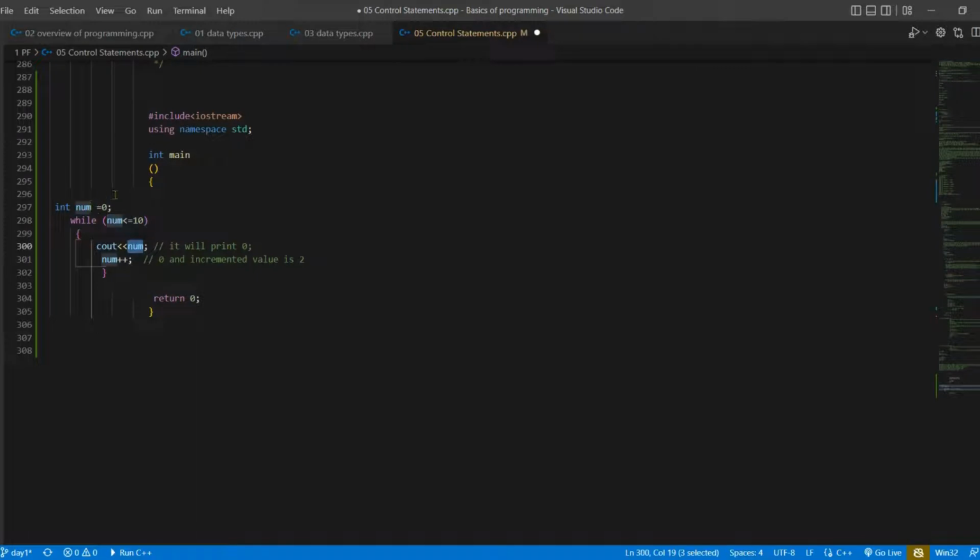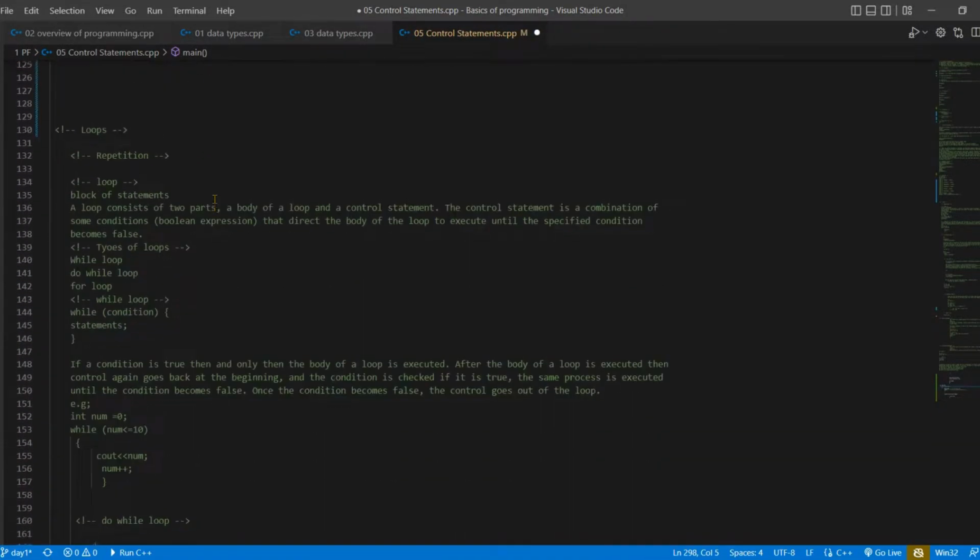This condition gets false when we get 10 and print the 10, and now 10 is incremented to 11. Here is 11, and in the condition checking, 11 is less than or equal to 10. This condition gets false and it will execute the remaining statement after this loop. After this loop there is nothing else here right now, but it will execute the remaining statement. Like here I am going to write remaining. This type of statement will execute after the condition gets false. So this is an example of the while loop.